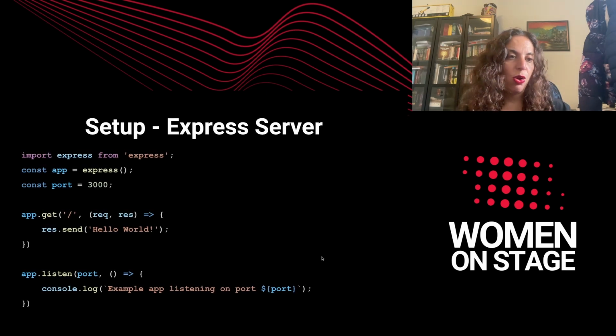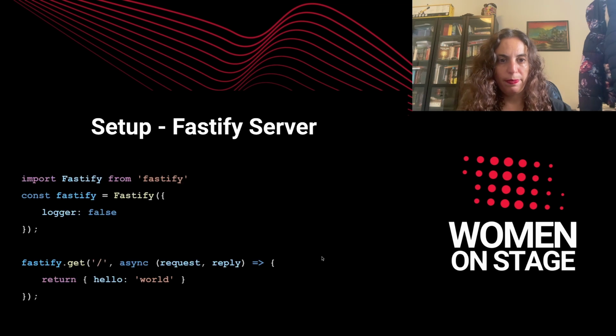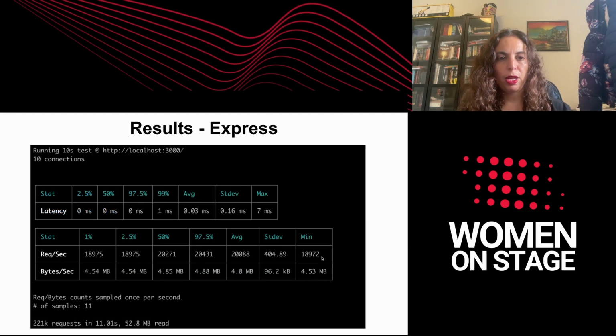As you can see, the code is extremely simple. We're just going to do a GET request that will return Hello World. And this is a Fastify server. Here again, we're going to do the same: a GET request, very simple, that would return Hello World. So let's start